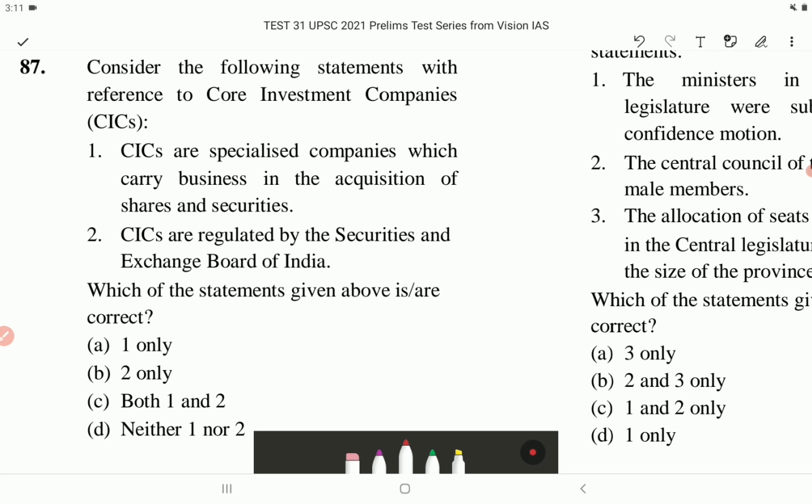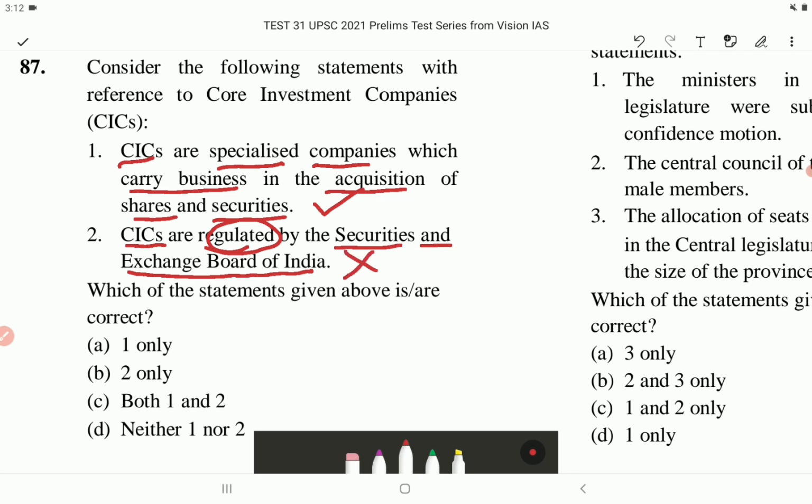Statement 1. CICs, that is core investment companies, are specialized companies which carry business in the acquisition of shares and securities. This is correct. Statement 2. CICs are regulated by the Securities and Exchange Board of India. This is incorrect. The CICs are regulated by the RBI. The CIC is a non-banking financial company, that is NBFC.